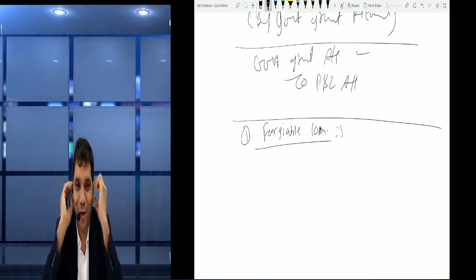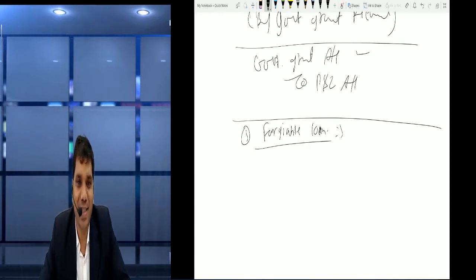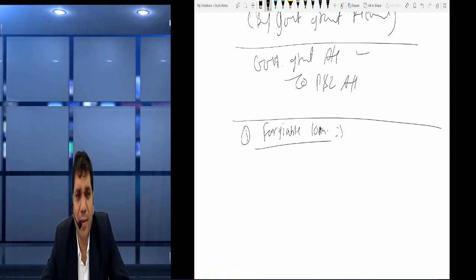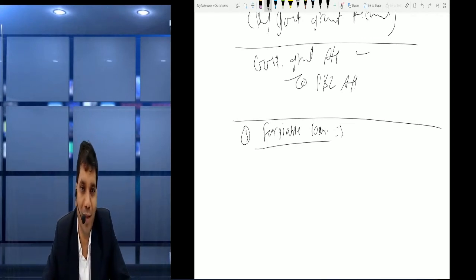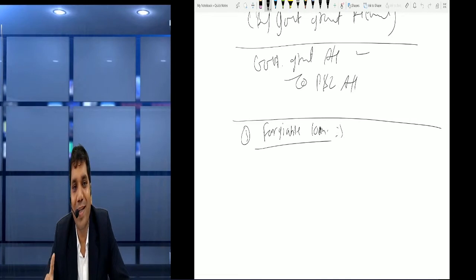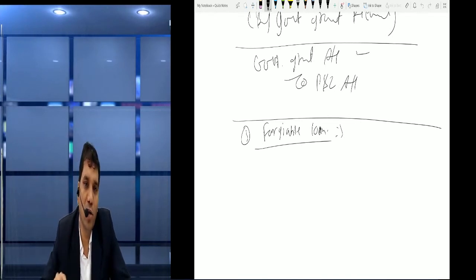Friends, a forgivable loan is again a new concept. Previously in AS it is there, but not 100%. So now friends, what is a forgivable loan? Basically it's a method or way of government grant where we had taken a loan from some company or from the government, and now the government is ready to forgive it, or maybe they had instructed the bank from which we had taken the loan to forgive the loan.